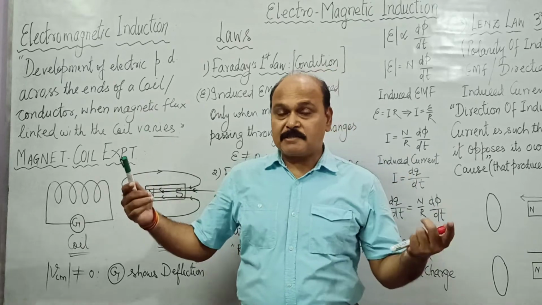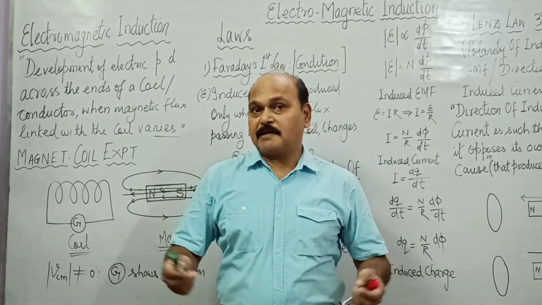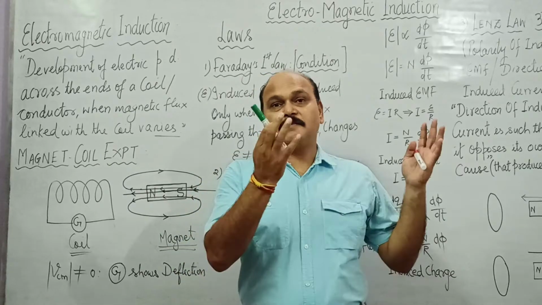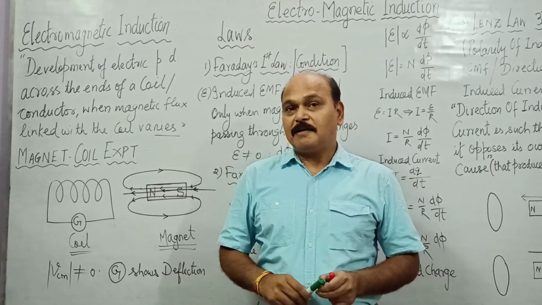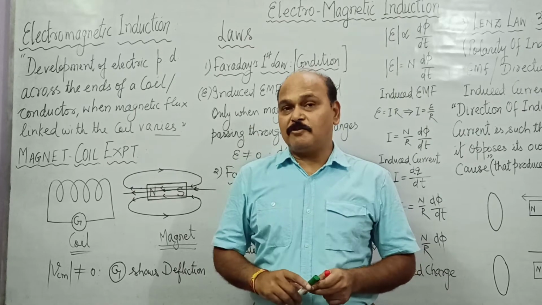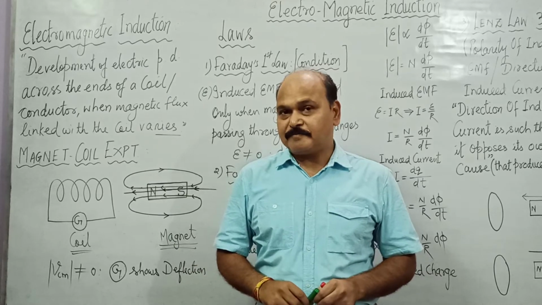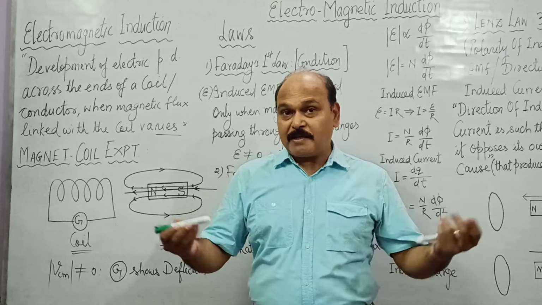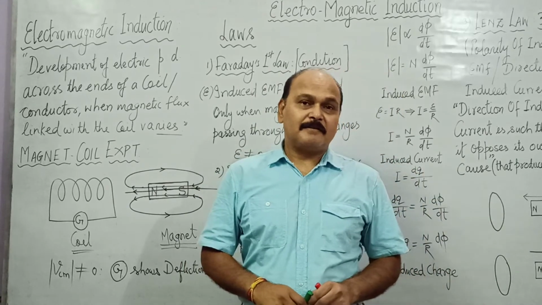When the magnetic flux passing through a coil or any conductor increases or decreases, in this situation an electric potential difference is produced across the ends of the coil or conductor. This phenomenon is called electromagnetic induction.